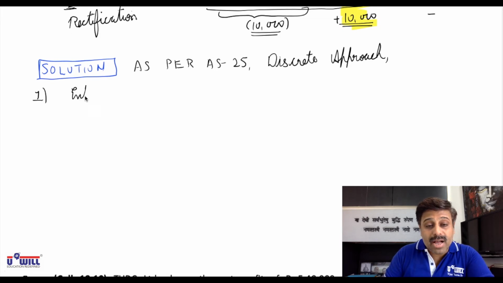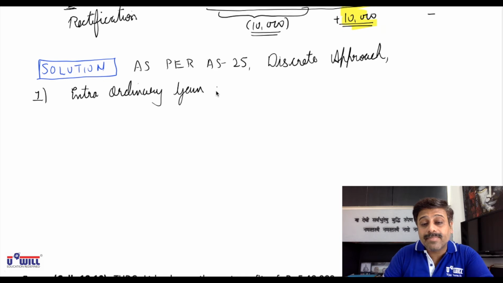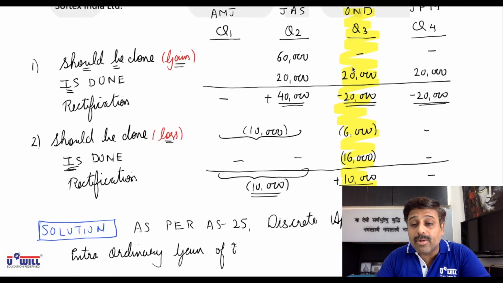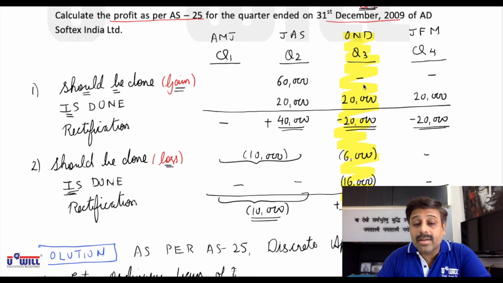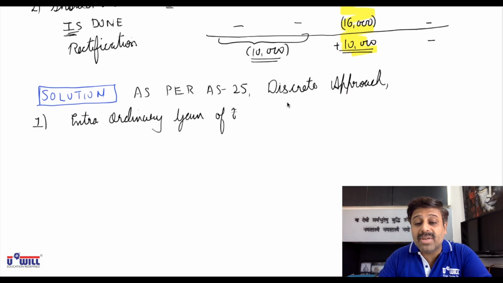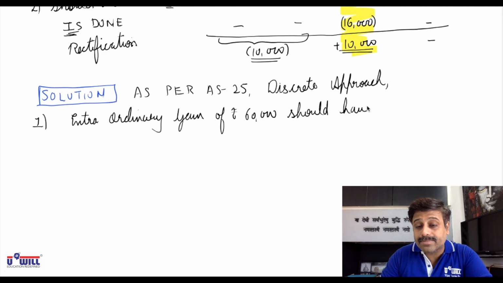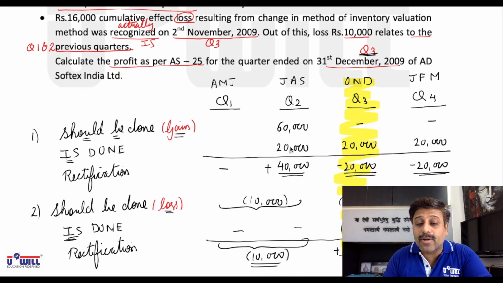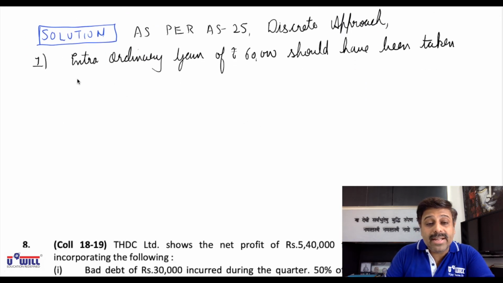Adjustment 1, extraordinary gain of rupees. What should have been done? We have to explain this now. In quarter 3, extraordinary gain of rupees 60,000 should have been taken in quarter 2. As per discrete approach, extraordinary gain of 60,000 should have been taken in quarter 2.